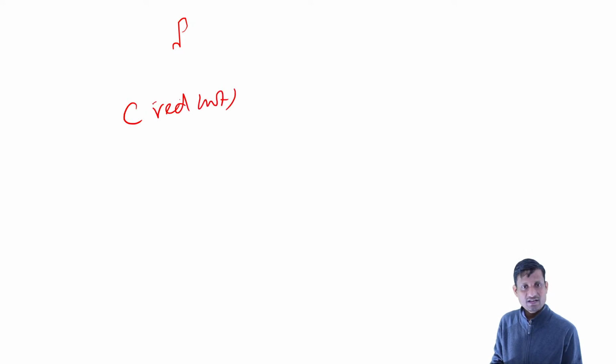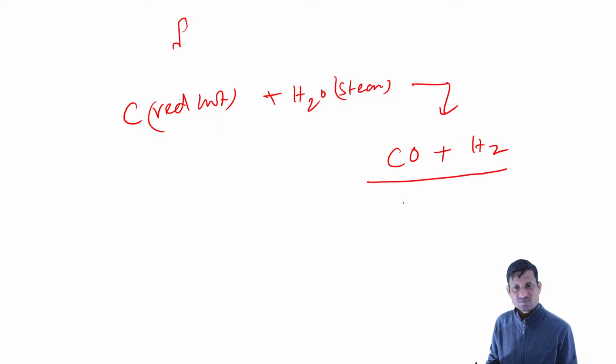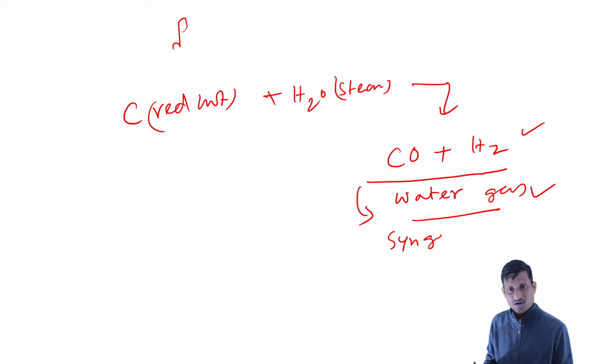Another important reaction is when we have red hot carbon and we react it with steam. It produces carbon monoxide and hydrogen. This mixture is very important and is called water gas. It has huge application in industry as well as in organic synthesis. Many organic compounds can be synthesized from this water gas. It is also known as syngas or synthesis gas.